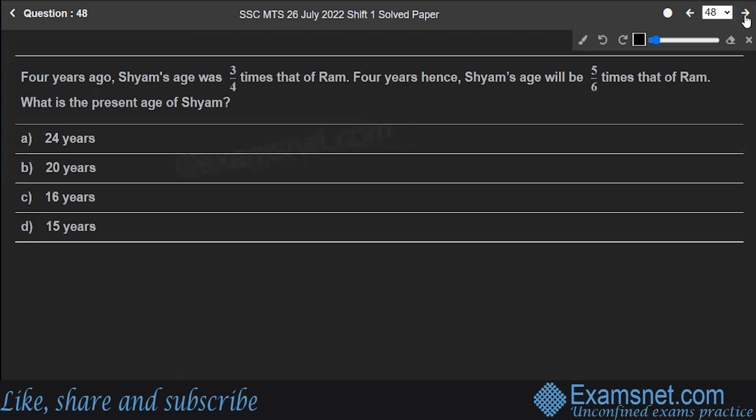Next is question number 48. 4 years ago, Sham's age was 3 by 4 times of Ram's. And 4 years hence, Sham's age will be 5 by 6 times of Ram's. What is the present age of Sham? You are given: 4 years ago, Sham's age was 3 by 4 times Ram's age.